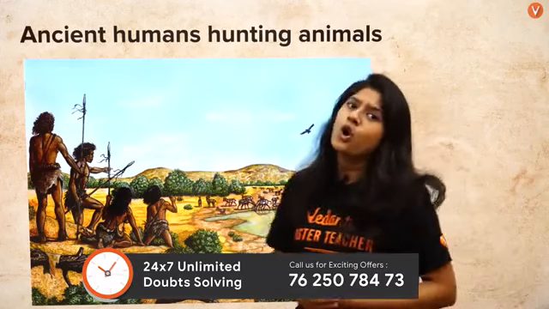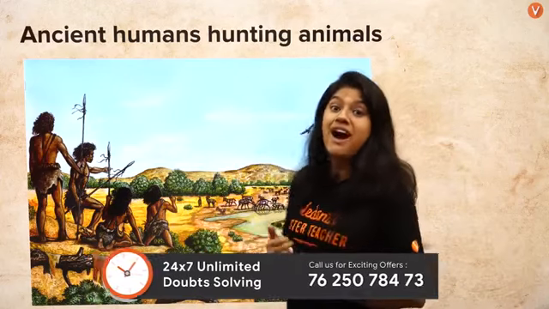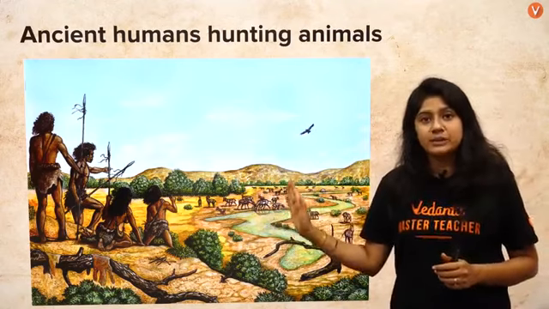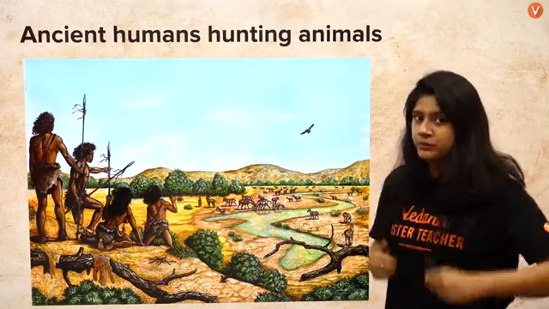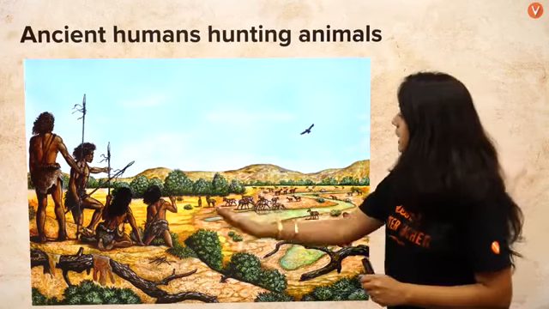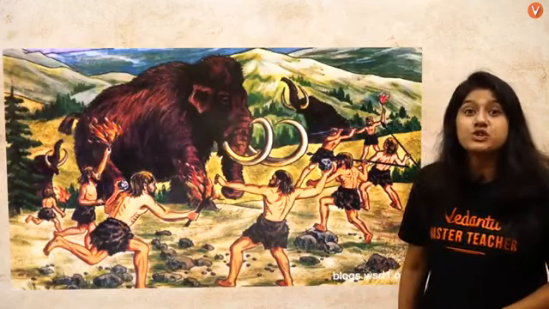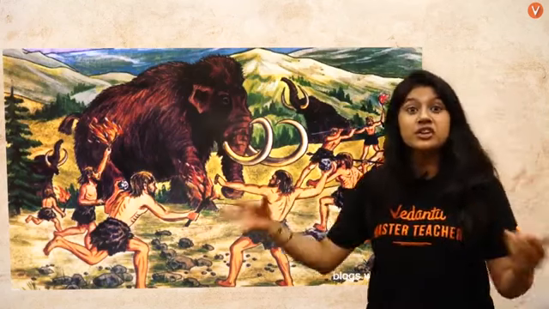These humans, or we can say tribal people or ancient people, used to do the hunting. They would move out for the animals. They wanted to eat them because they didn't know any other source of food. So what happened? They were hunting them. Slowly, their population increases. Can you see the number of people in the picture is increasing?